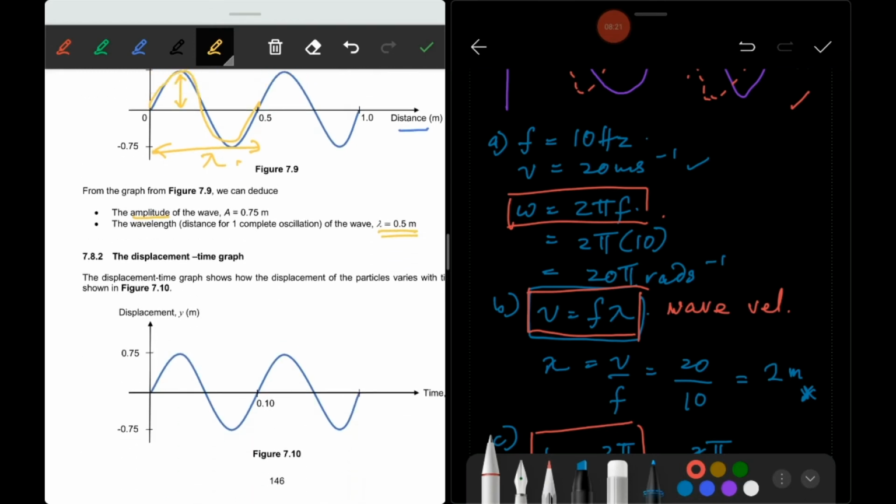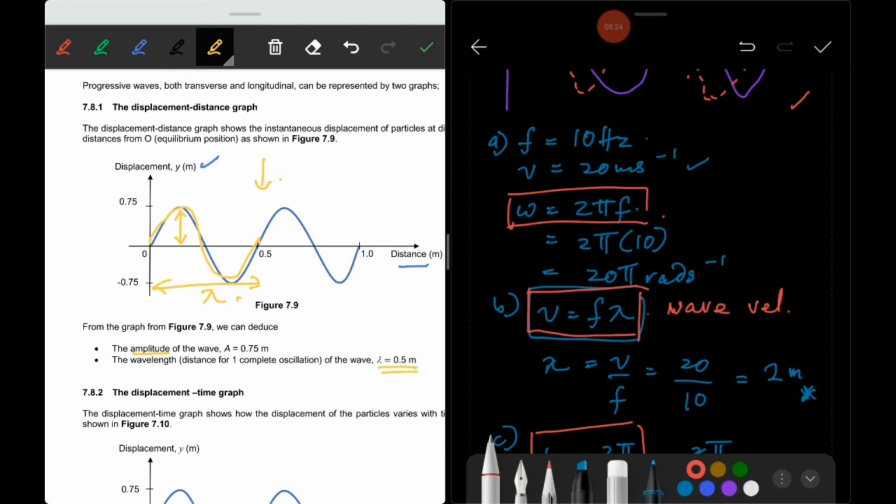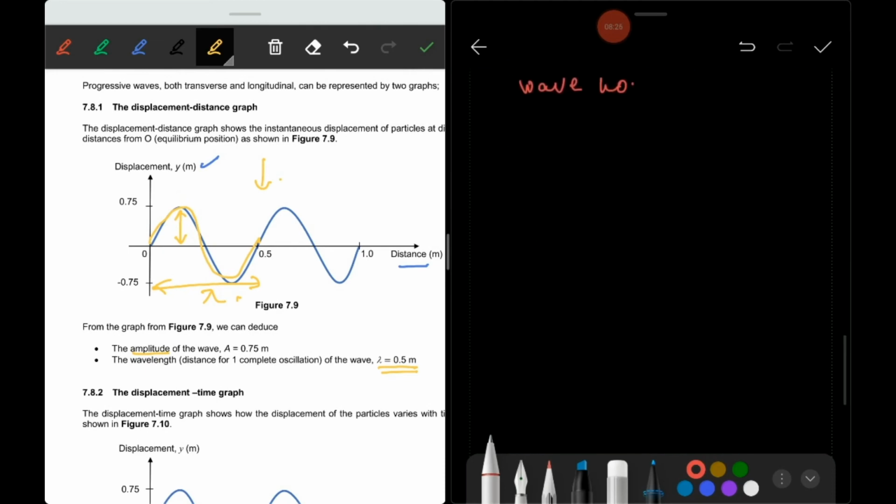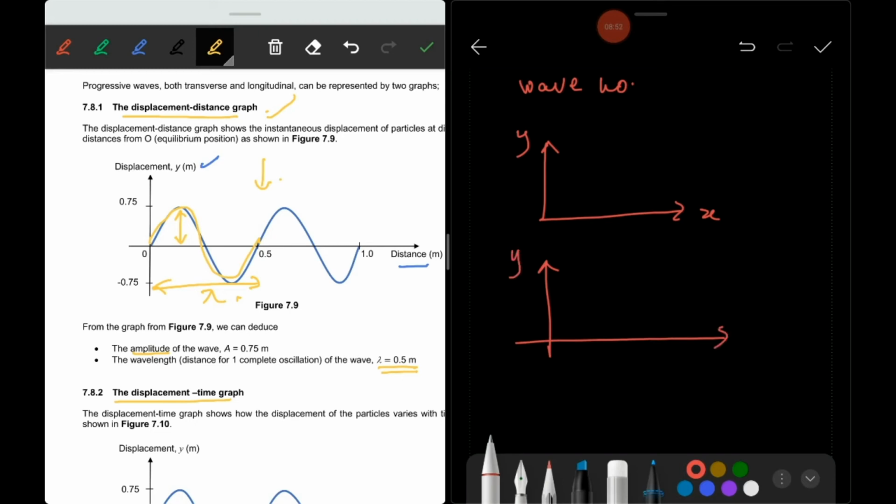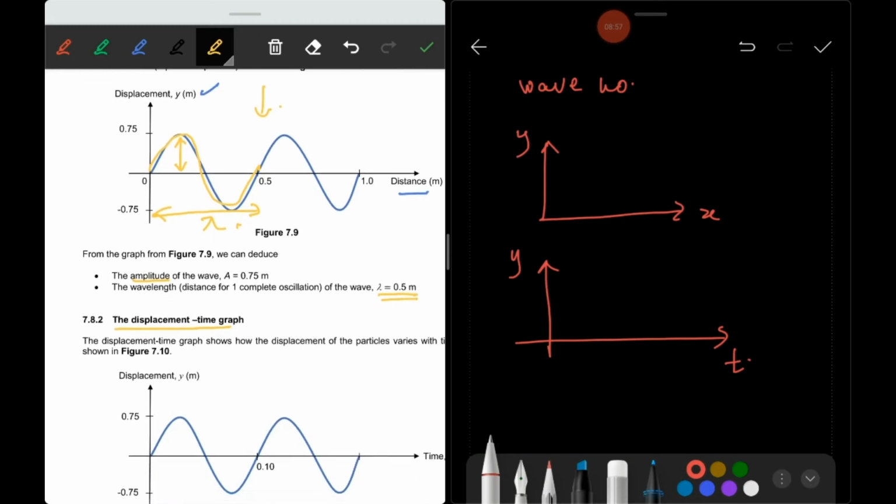In the chapter on waves, there are two types of graph. One we call the displacement distance graph, and the second is the displacement time graph. One is y versus x, so y versus x is the displacement distance graph. Another one is y versus t, and this is the displacement time graph.